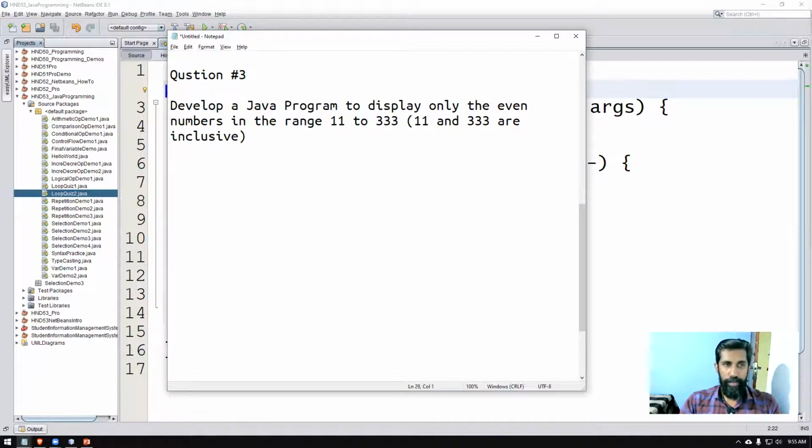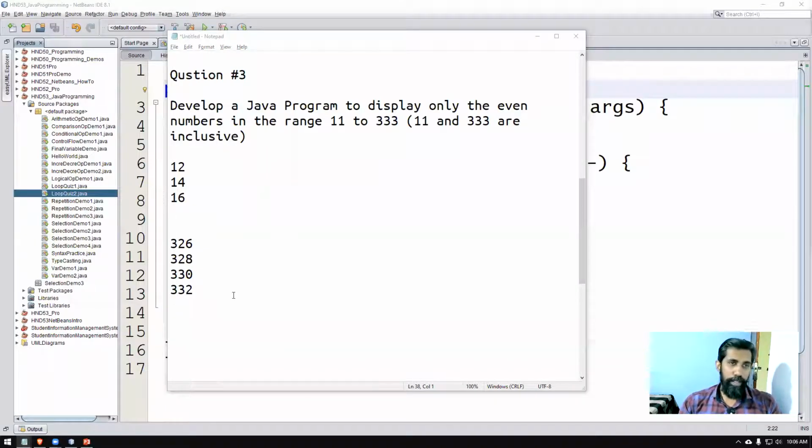So I want the answer to be displayed like this: 12, 14, 16. Likewise, it will go up to 326, 328, 330, 332. That's all the output that will come. I want you to do a program like this. Try this.